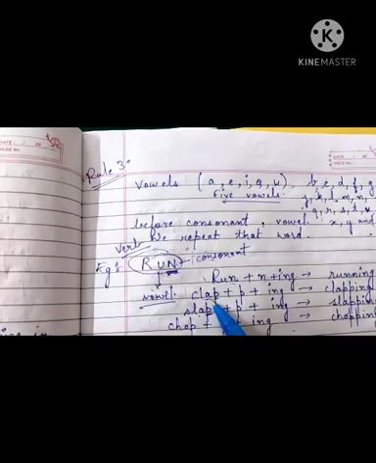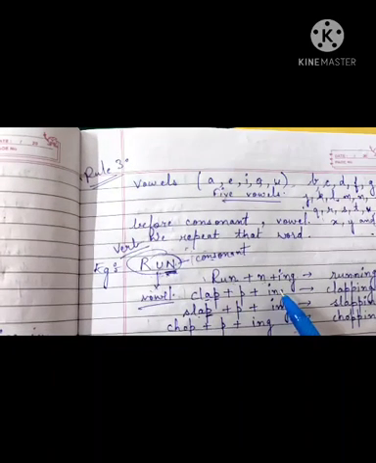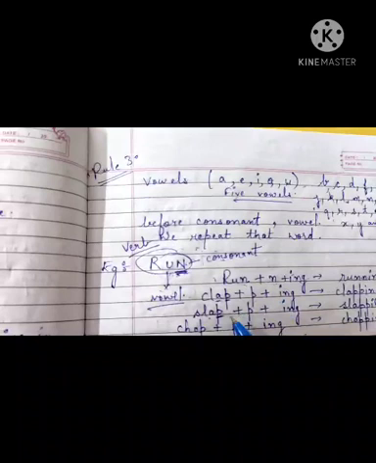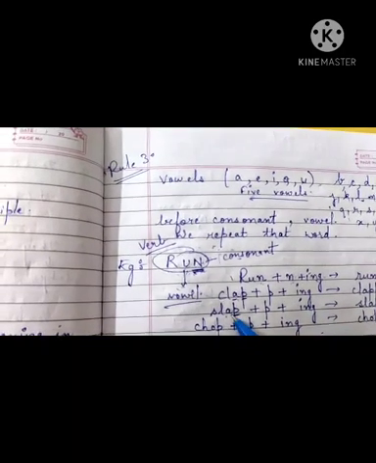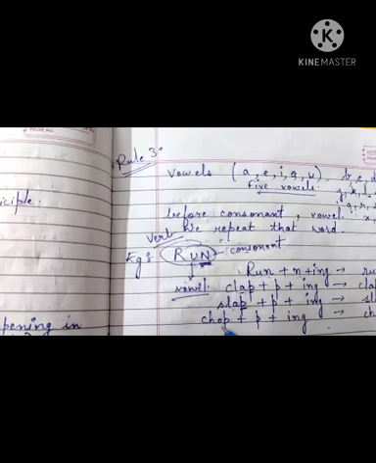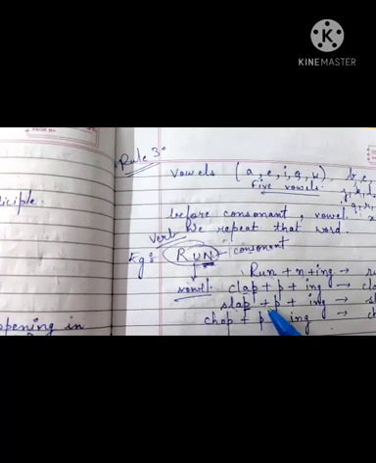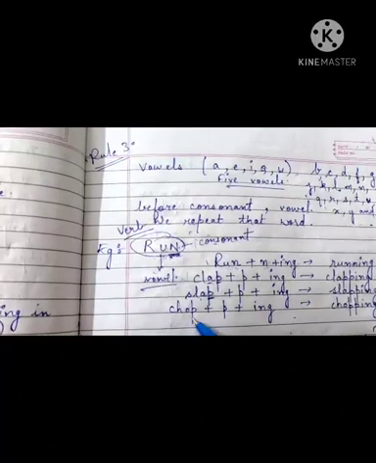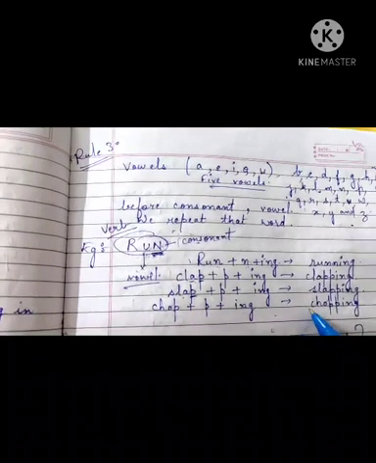Then same for clap. Clap is also a verb. P doubled plus ing, clapping. Then again slap is also a verb. P doubled, ing, slapping. Chop. Mother chops the vegetables. Chopping means to cut. Chop, P doubled, ing, chopping.